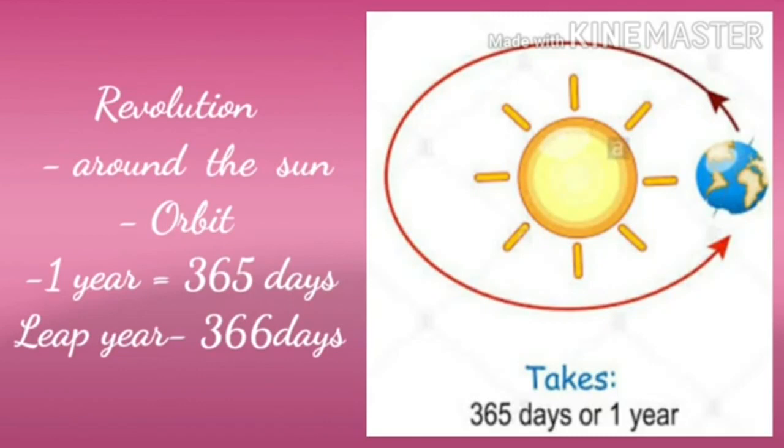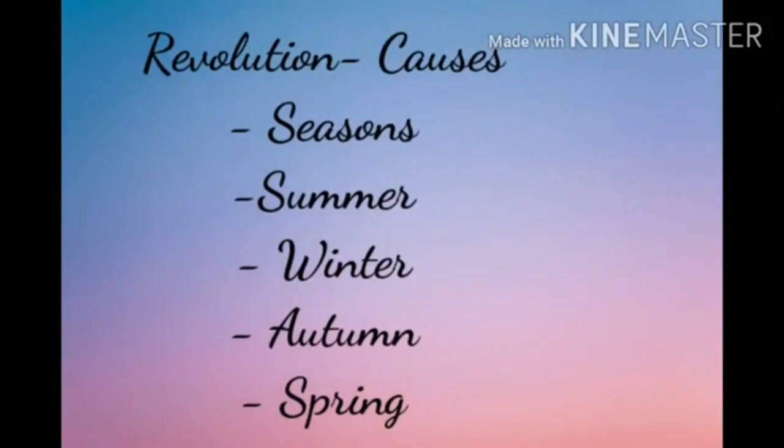Children, the revolution of the earth around the sun in an elliptical path causes seasons. The revolution of the earth and its tilted axis causes 4 main seasons. Children, what are the 4 main seasons? Yes, summer, winter, autumn and spring.